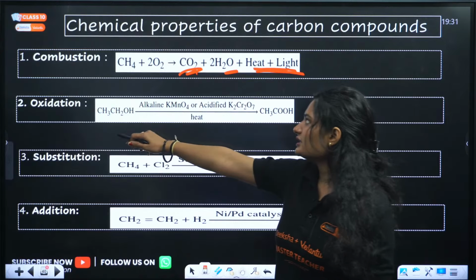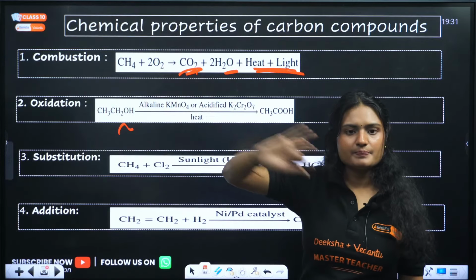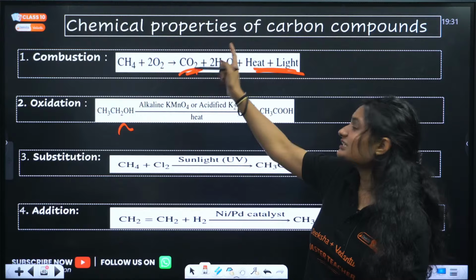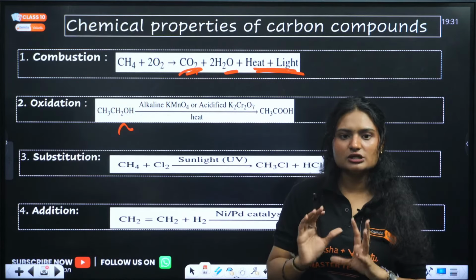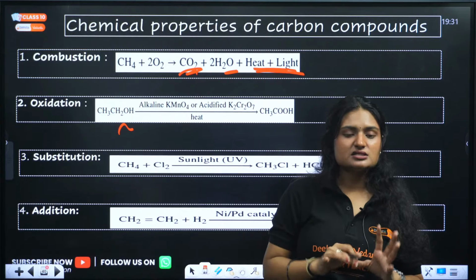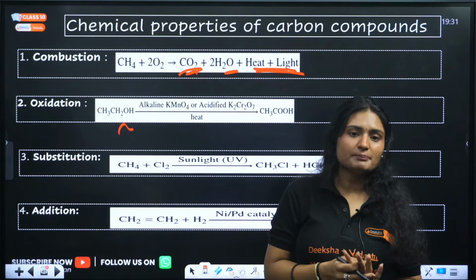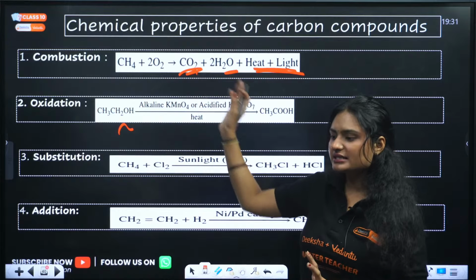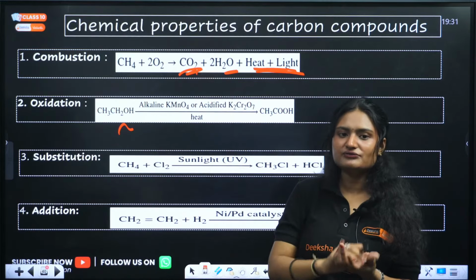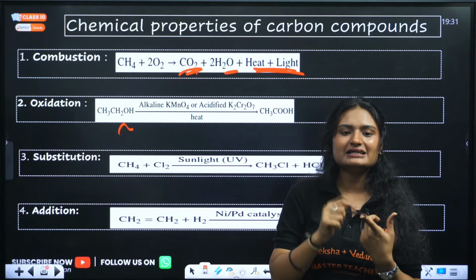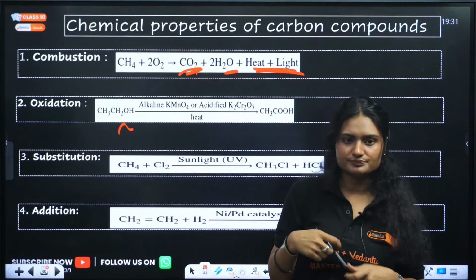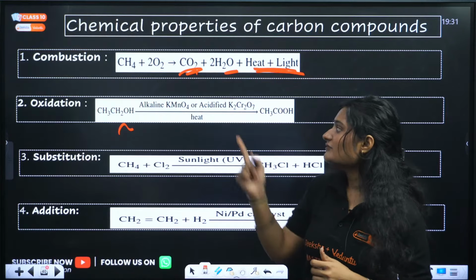Whenever combustion happens, we get carbon dioxide. The products are the same: carbon dioxide, water, heat and light. Now we just need to balance it depending on the type of carbon compound you have. If you have methane, this is the reaction. If you have ethane, the reaction will be different. All the carbon compounds, alkane, alkene, alkyne, will undergo combustion.